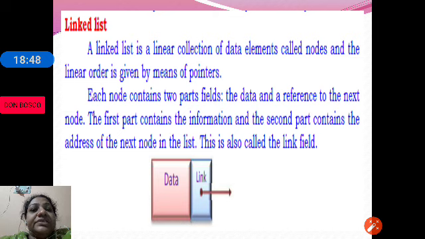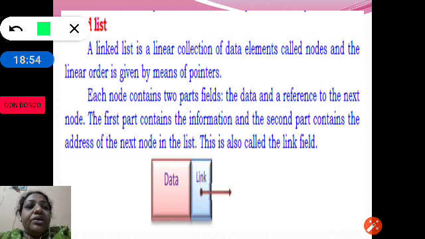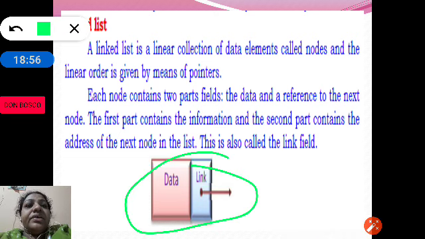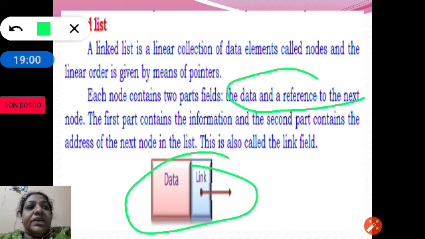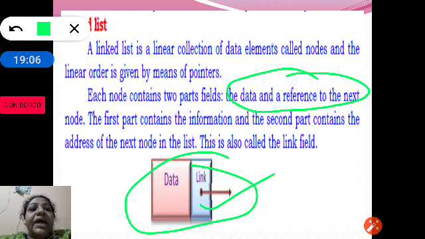So linked list. A linked list is a linear collection of data elements, and here the data elements are called nodes. Each node has 2 parts, one is the data and the other is the link part. Data will store the data element, and link will store the address of the next element, where the next element is.